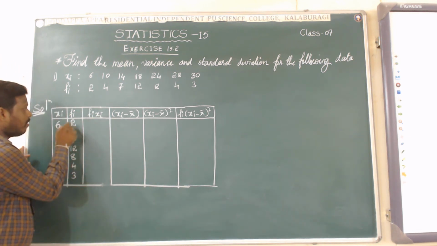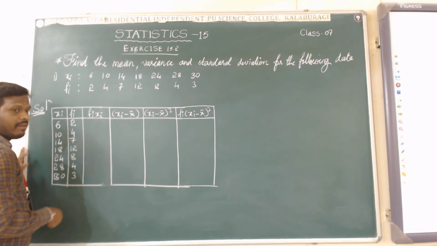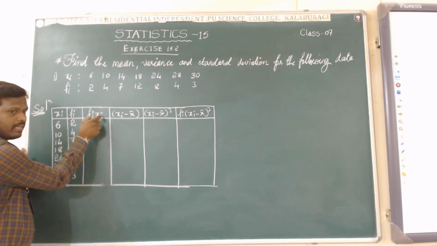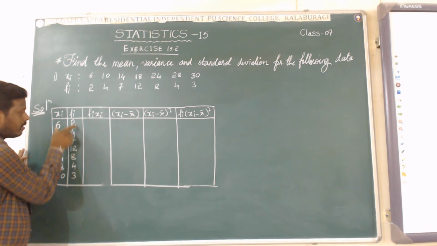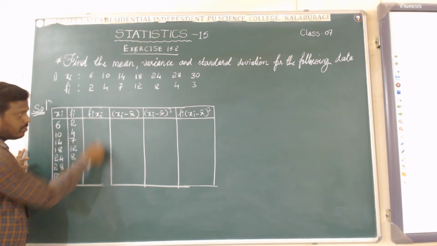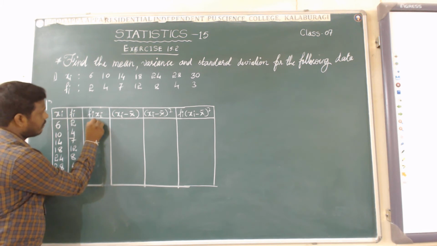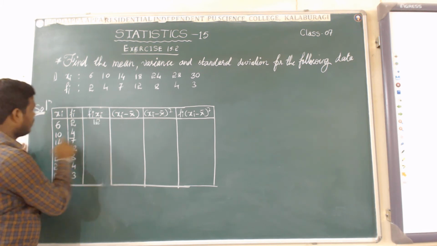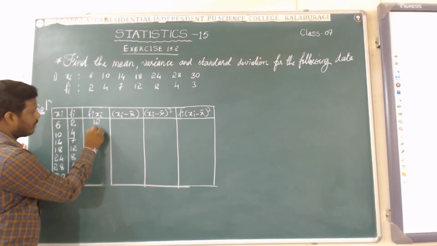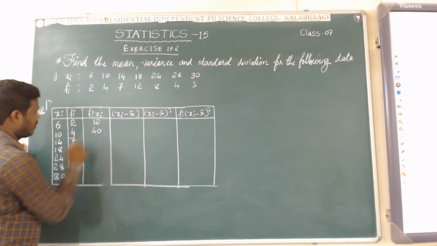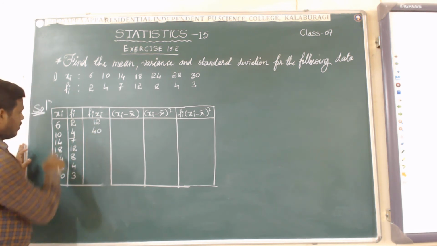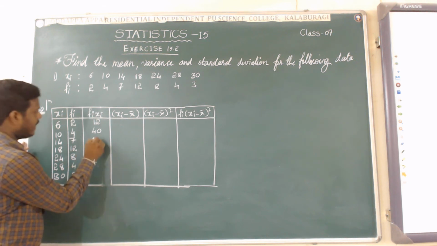How do we fill the fi xi column? Take the product of these two values. 6 times 2 is 12. 10 times 4 is 40. 14 times 7 is 98.